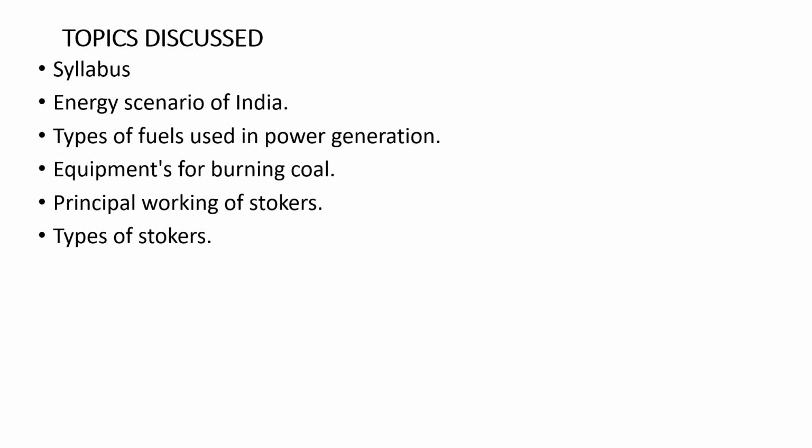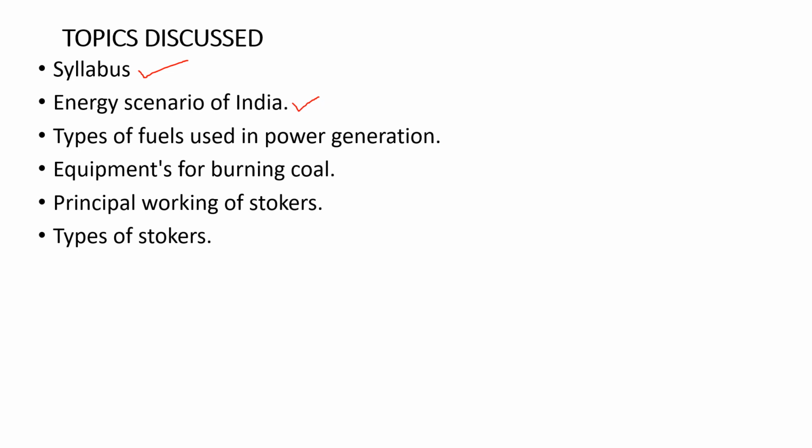The topics discussed in today's class are: first we discussed the syllabus content of energy engineering, and next the energy scenario of India. We considered 2016 as the reference year, and we studied the statistical data of the energy scenario of India.